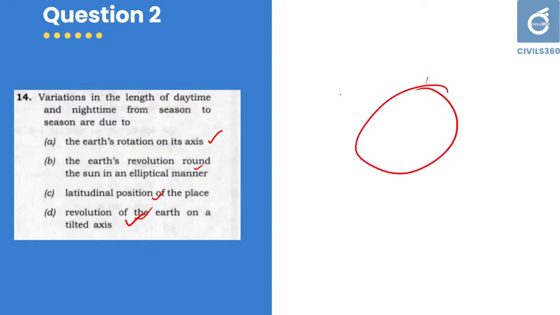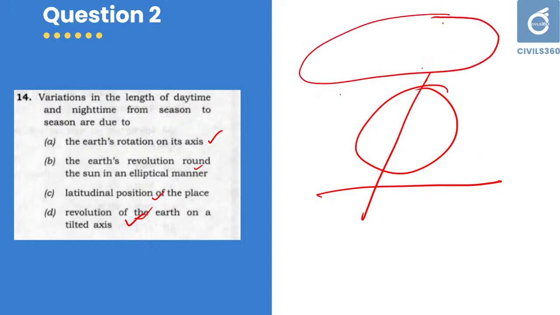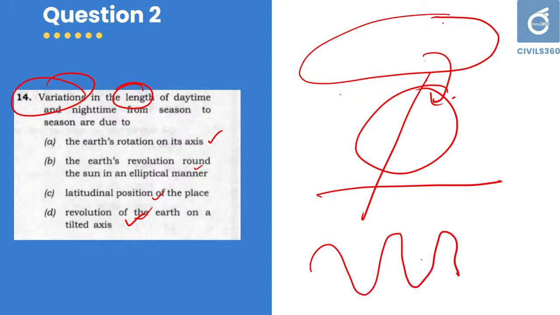So here the answer is a revolution of the Earth on a tilted axis. That is, there is a tilted axis, a 23.5 degree tilt in the axis of the Earth, and along with this the revolution in the orbit provides the variation in the length of day. There is an apparent movement of the Sun throughout the period. This apparent movement, a result of the tilted axis and the revolution of the Earth, is the cause for variation in the length of daytime.